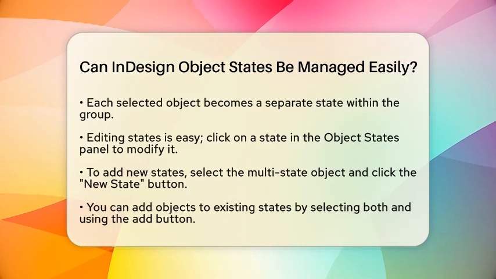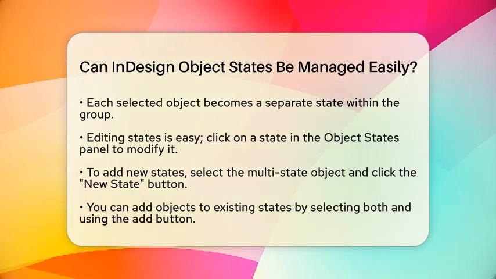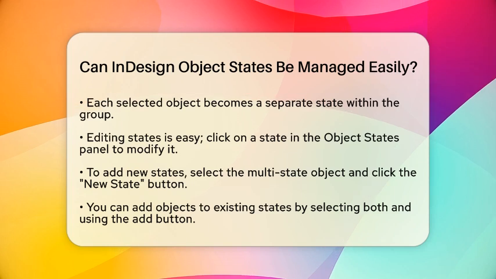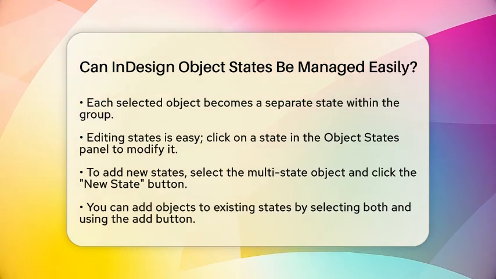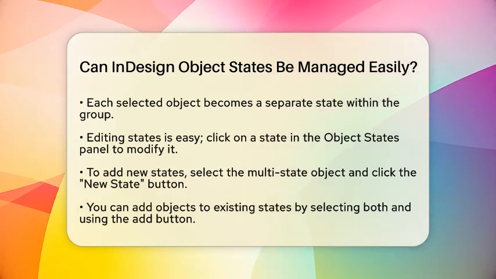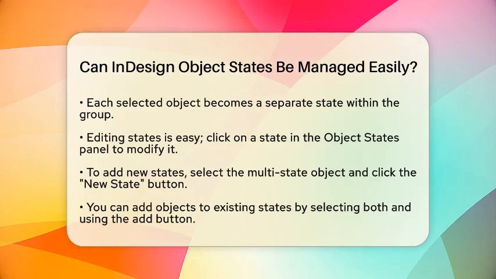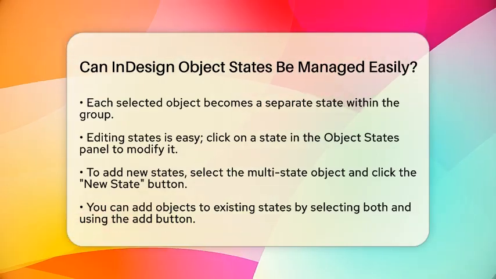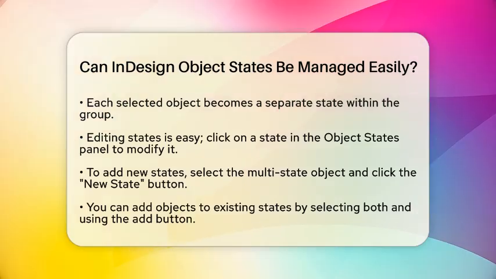Editing and adding states is also quite simple. You can click on any state in the Object States panel to modify its content directly on the page. If you want to add new states, just select the multi-state object and hit the New State button in the panel. You can even add objects to an existing state by selecting both the object and the multi-state object, then clicking the button to add it to the visible state.